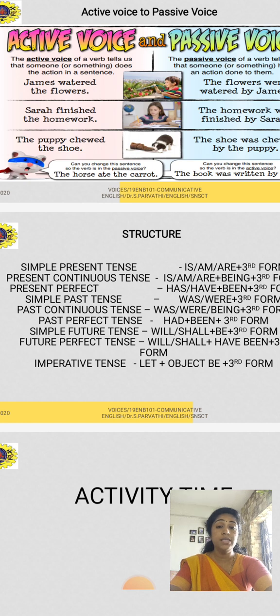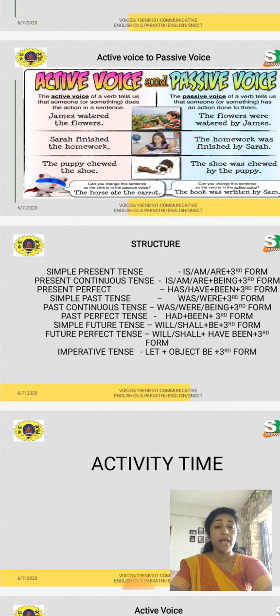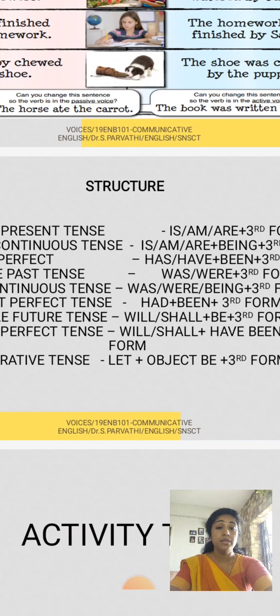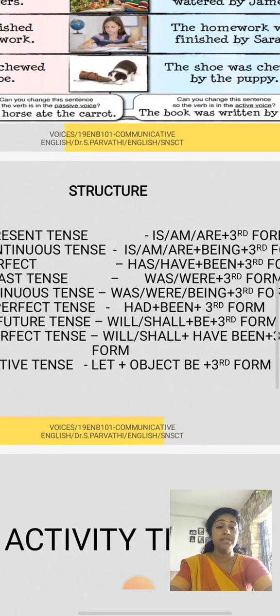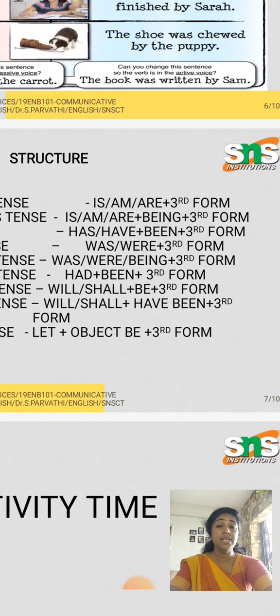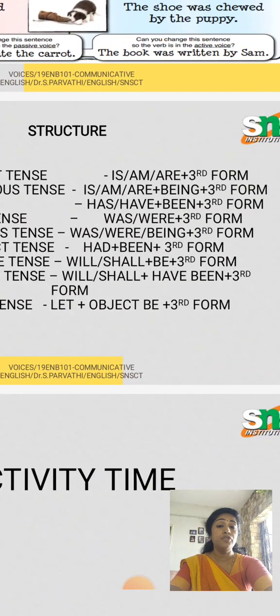Here I have given the structure of how to change active voice to passive voice. If it is simple present tense, you have to use is, am, are plus the third form. If it is present continuous tense, you have to use is, am, are plus being and the third form.